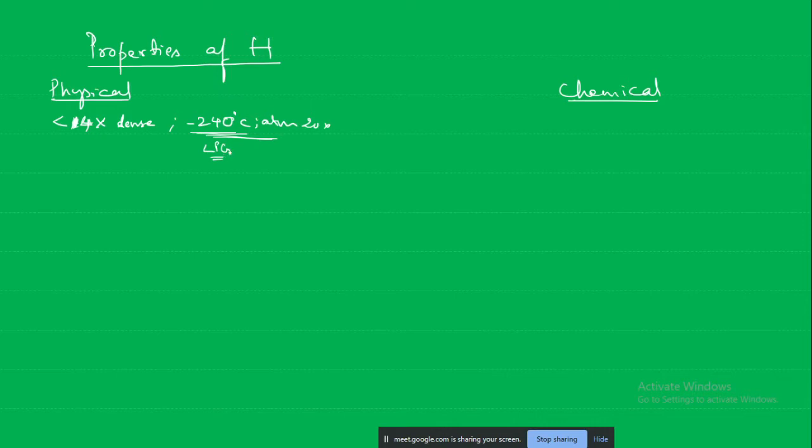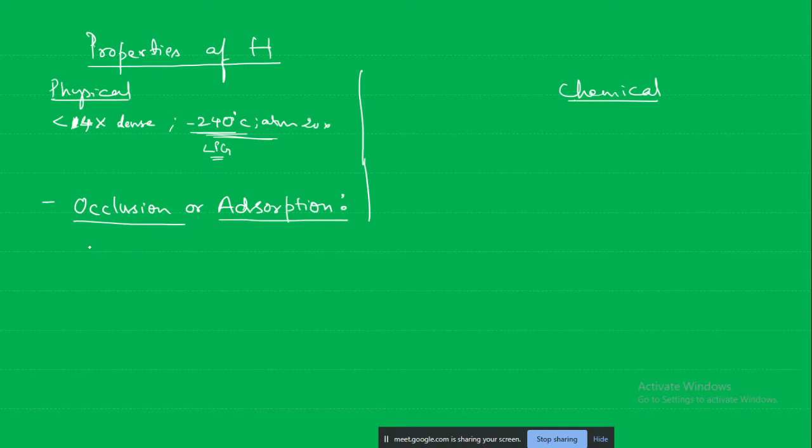So if we want to work with hydrogen and look at hydrogen as an alternative fuel, there should be some better way of handling it. So we are going to use another property of hydrogen, that is, for example, the occlusion or adsorption process. So what is happening in this occlusion or adsorption?